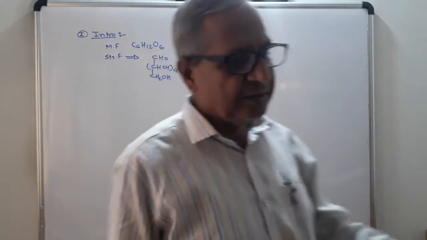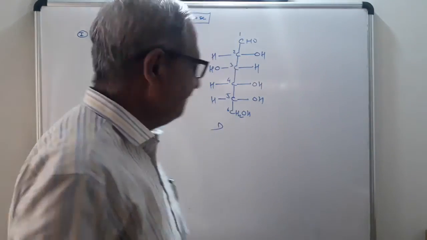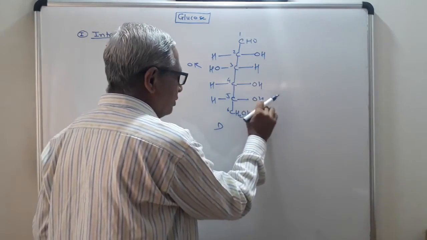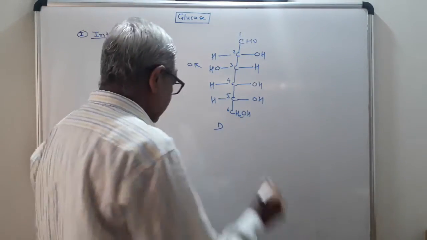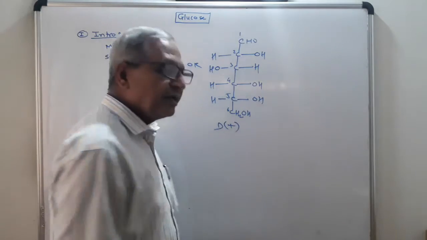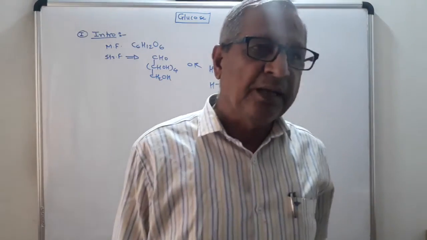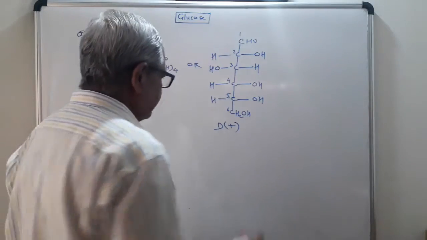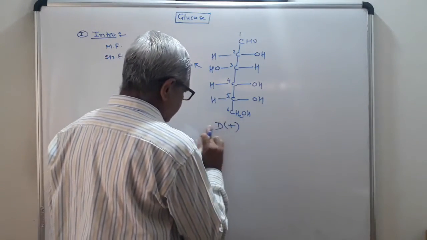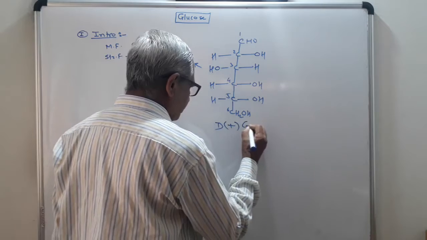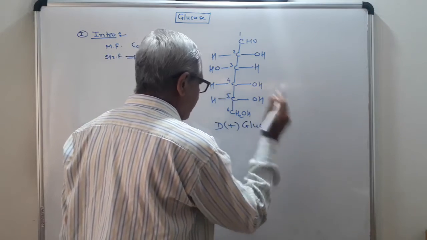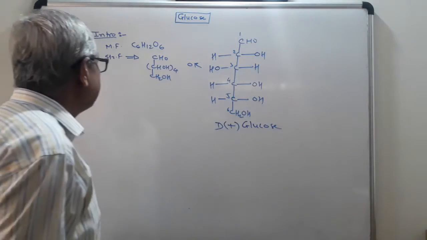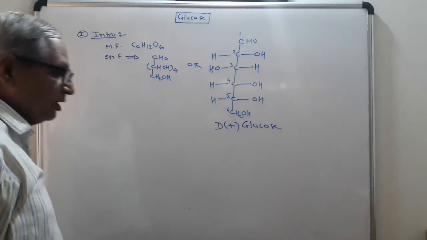I will explain the meaning of the D. This D indicates that at the last asymmetric carbon atom, the OH group is on the right hand side. Plus indicates it will rotate the plane polarized light to the right hand side or clockwise direction. Therefore the name of this compound is D plus glucose. So this is the structural formula, this is the condensed formula, this is the molecular formula.